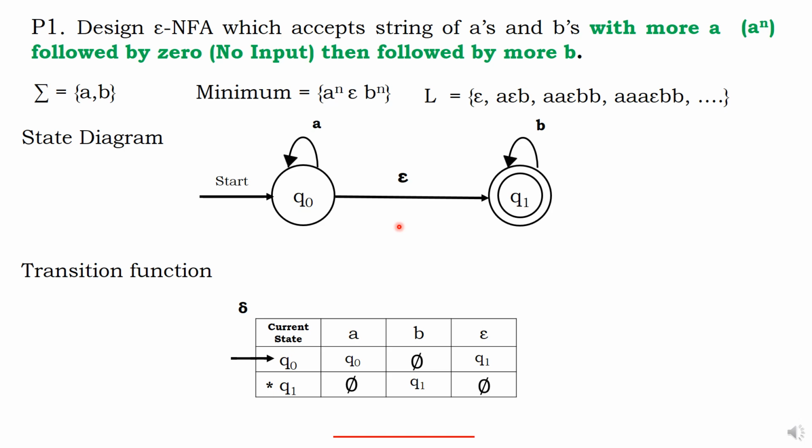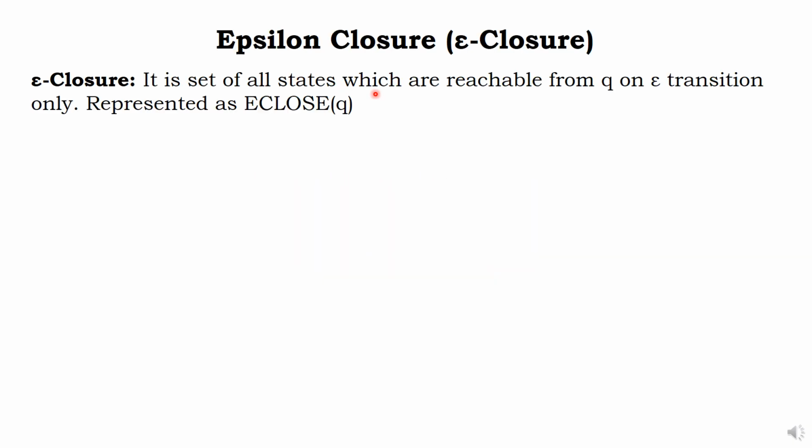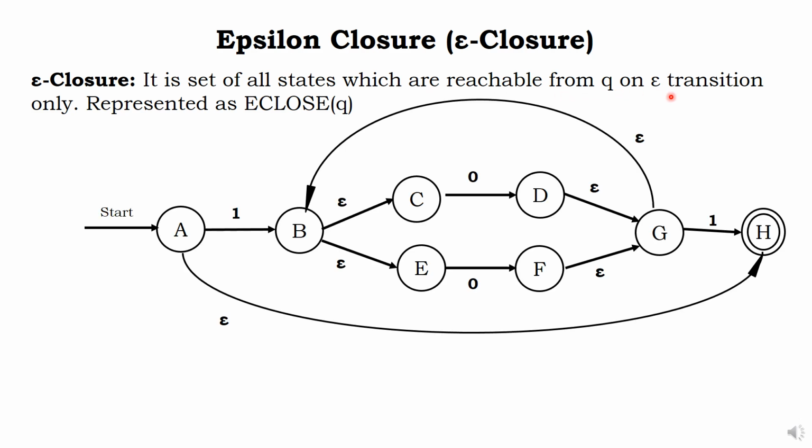More detail we'll see after epsilon closure. What is that epsilon closure? Because the question here is, if you are in Q0, without any input, you will go to Q1 also. Which means, are you in Q0 or Q1? Sir, I am in both the places. How come? Because no input itself, I am in both the places. So, you are in Q0 or Q1? Both. We call it as closure, epsilon closure, E close. What is that E close? It is a set of all states, Q0 also, Q1 also, which are reachable from one state with epsilon transition.